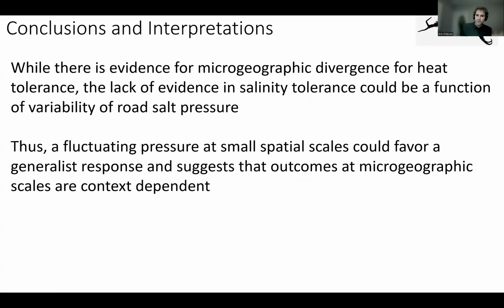So overall, while there's evidence for microgeographic divergence in heat tolerance, the lack of evidence in salinity tolerance, which is interesting, actually could be a function of the variability of the road salt pressure, right? Winters are not always the same, and so that could vary year to year or seasonally with different levels of precipitation, causing different or fluctuating levels of road salt pressure to populations of soil-dwelling critters like our springtails. And so a fluctuating pressure at small spatial scales, these microgeographic scales, could favor more of a generalist response for certain pressures.